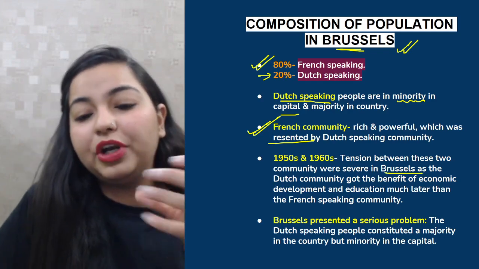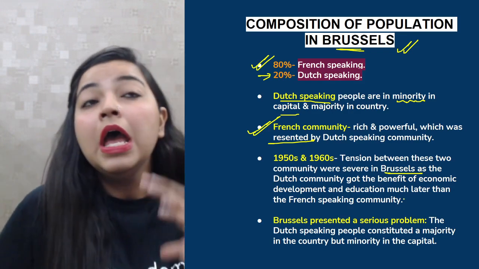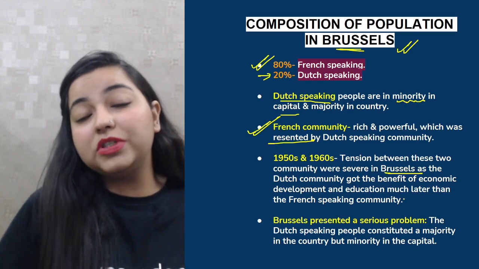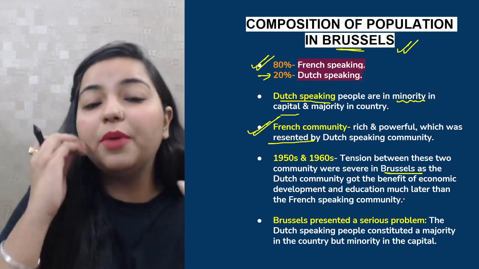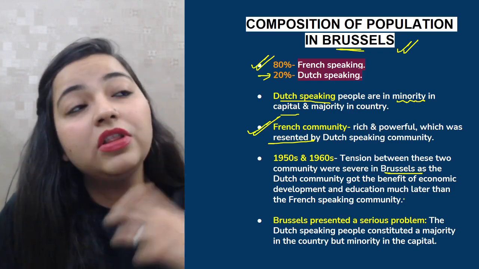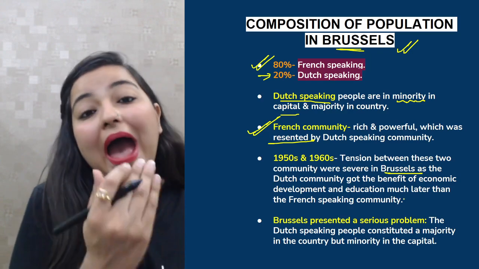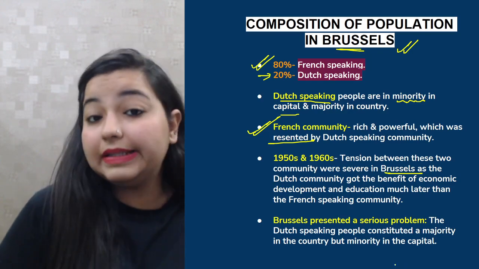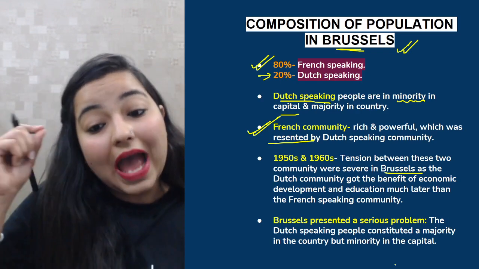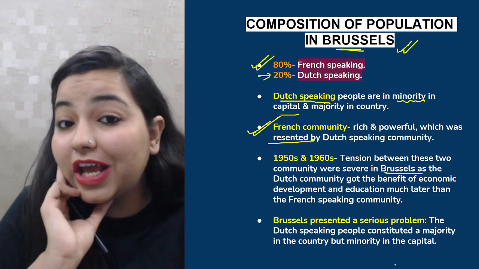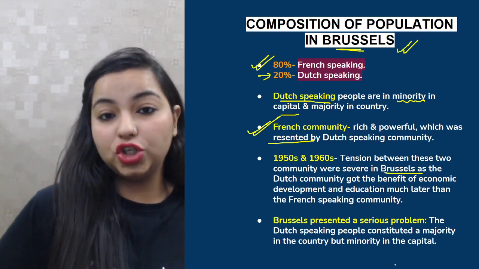Because the Dutch community actually got the benefit of all the developments, all the education, the university job positions at a very, very later stage. Initially only the French community was given this recognition and the power to access all those positions. So this was really very unjust to the Dutch speaking population, and that was the reason there were a lot of tensions, because the Dutch also wanted access to different developments and education, right?